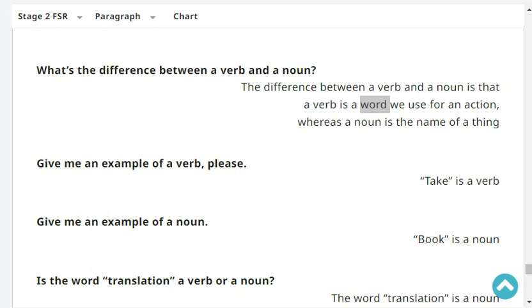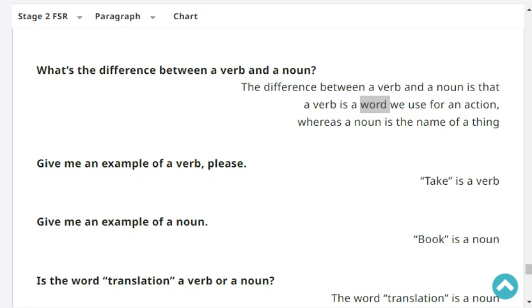The difference between a verb and a noun is that a verb is a word we use for an action, whereas a noun is the name of a thing.